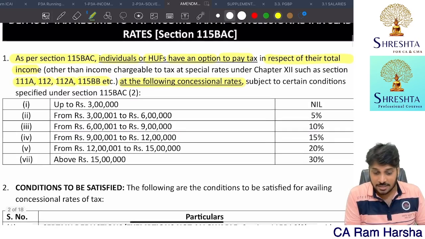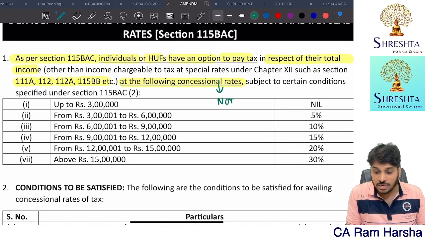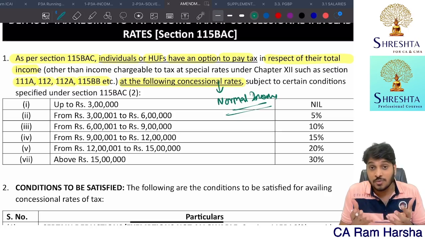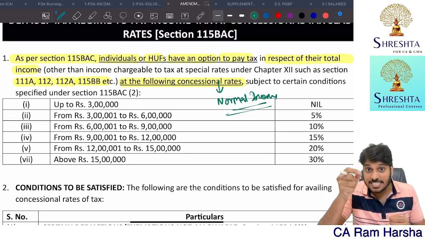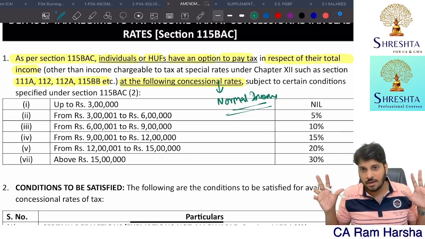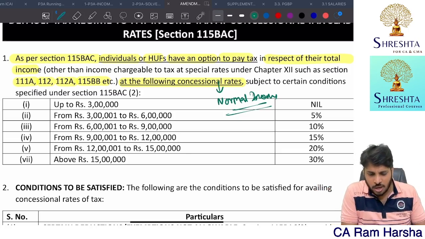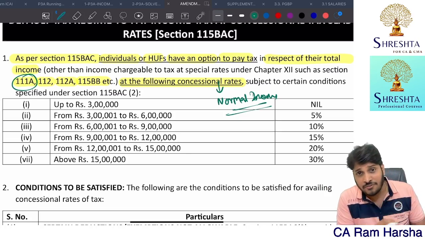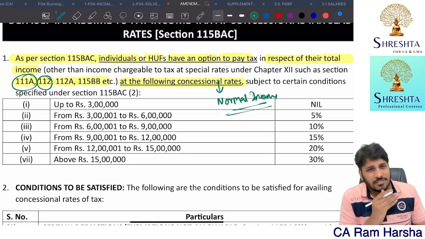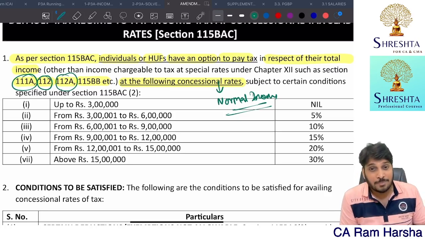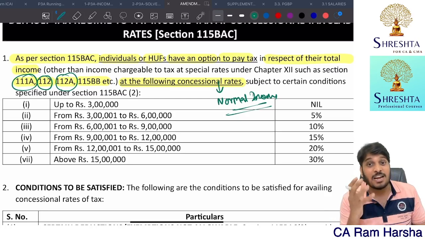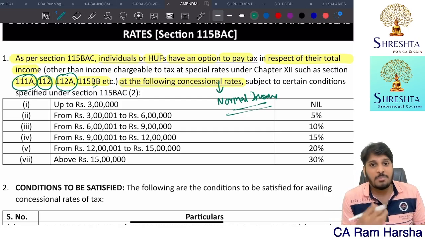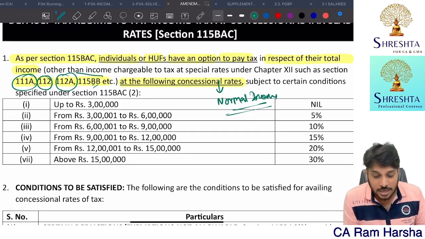So the concessional rates of tax, I'm talking about which incomes? Normal incomes. Normal incomes means those incomes which are not taxable at income specific rates. Income specific rates means what? Short-term capital gain on 111A is always taxable at a flat 15%. Long-term capital gain is always taxable at 20%. Long-term capital gain on listed shares is taxable at 10% after 1 lakh. 115BB winnings are always taxable at 30%. These are all income specific rates.